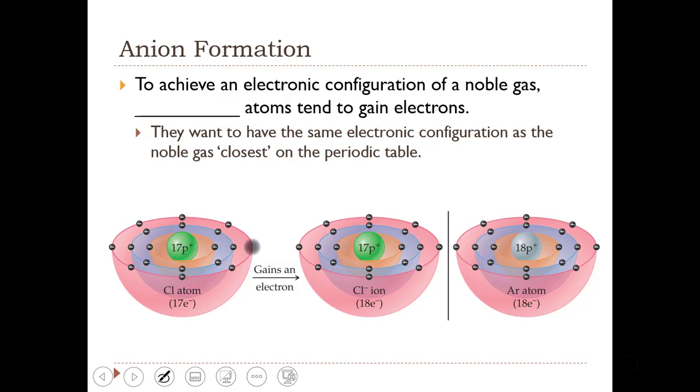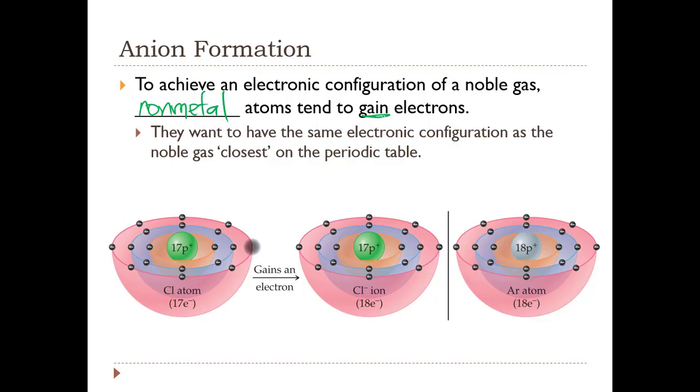Now let's look at an example of anion formation. To achieve an electronic configuration of a noble gas, non-metal atoms tend to gain electrons. So they too want to have the same electronic configuration as the noble gas closest to them on the periodic table.